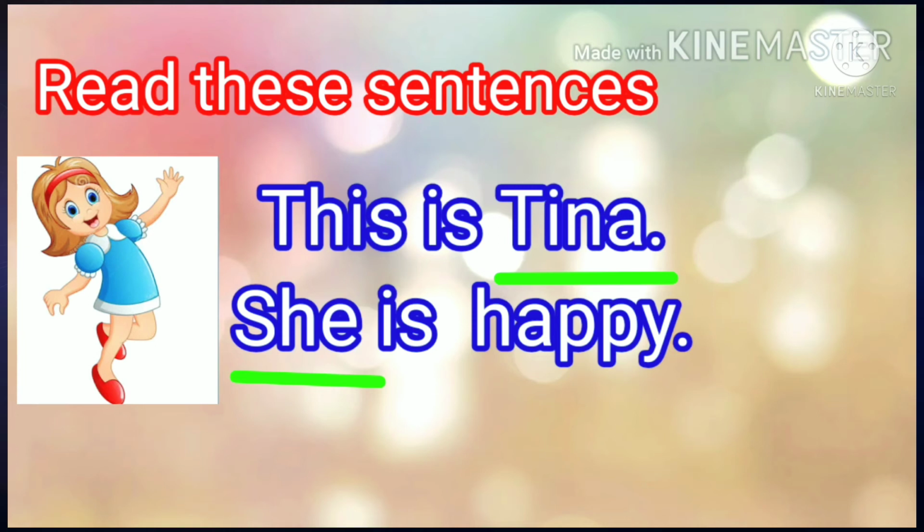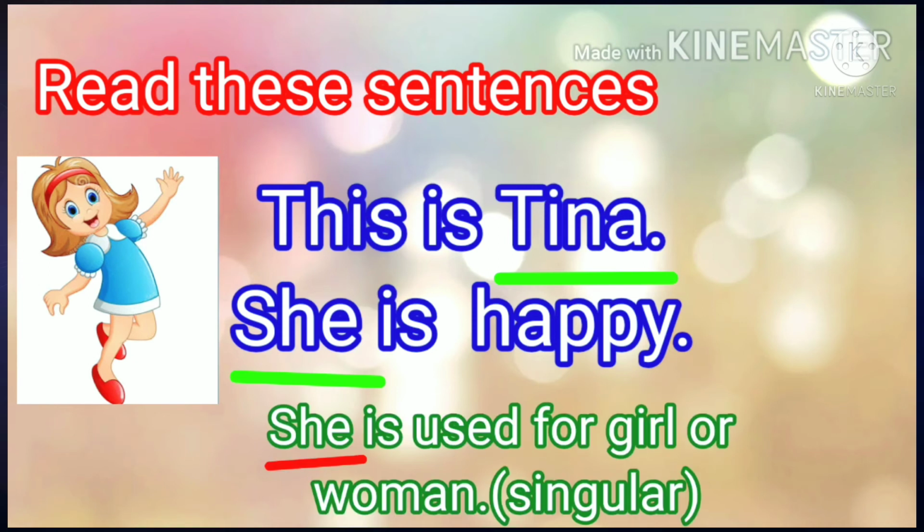Here Tina is replaced by the word she. Tina is a naming word and she is a pronoun. Dear children, she is used for a girl or woman. The pronoun she is used for a girl or woman. That is for a singular noun.